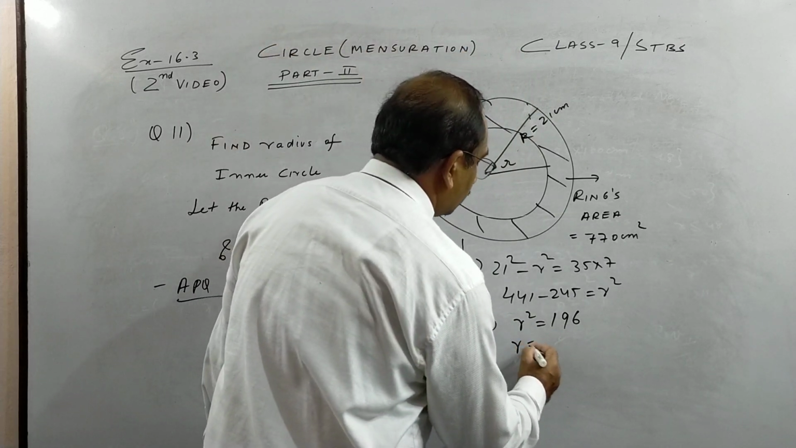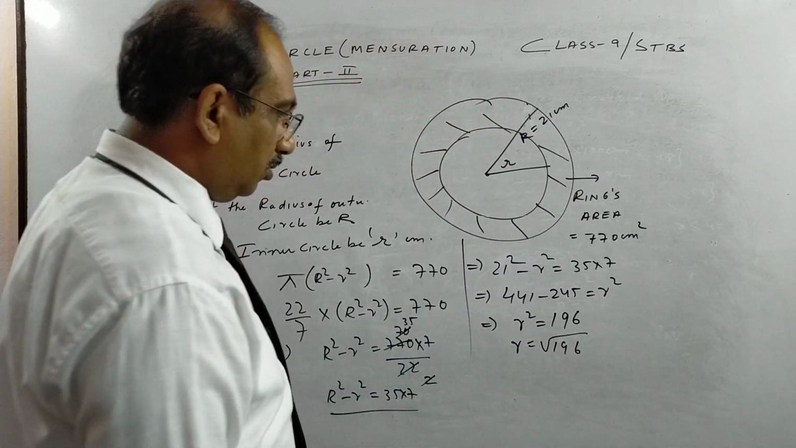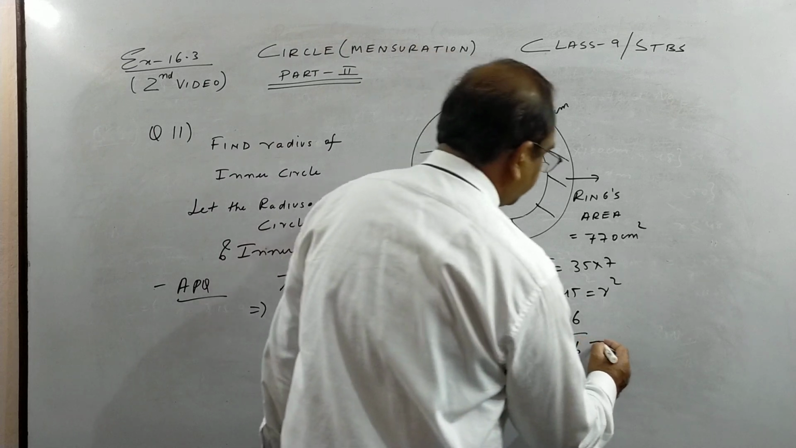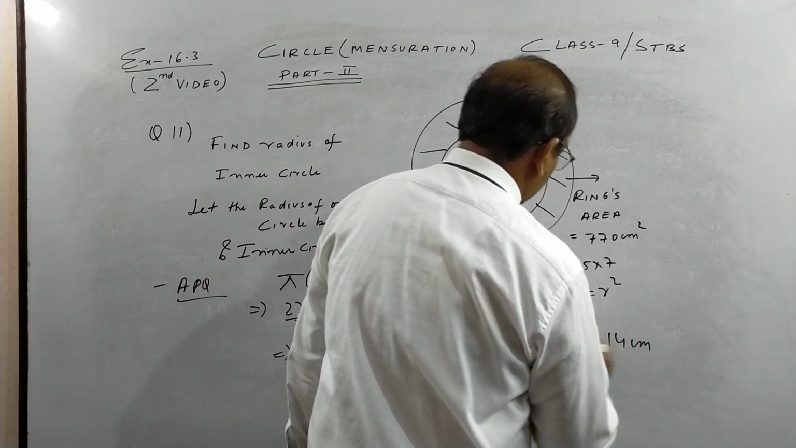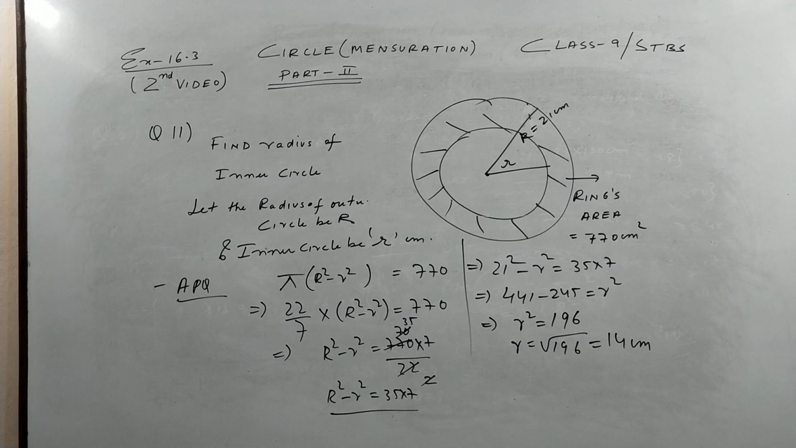So r is root over 196, which is equal to 14 centimeter. So the inner radius, children, is 14 centimeter. Okay, you can pause the video and copy. Then we move on to the next question.